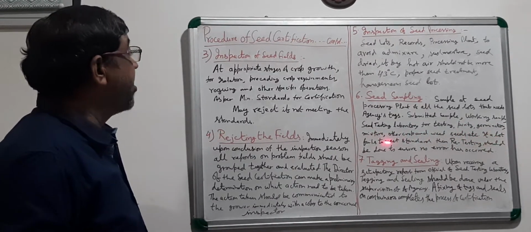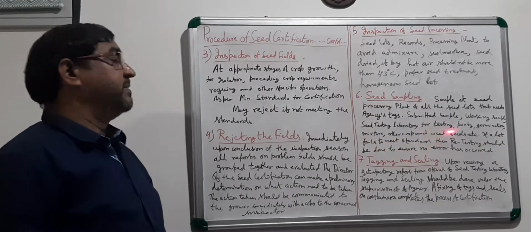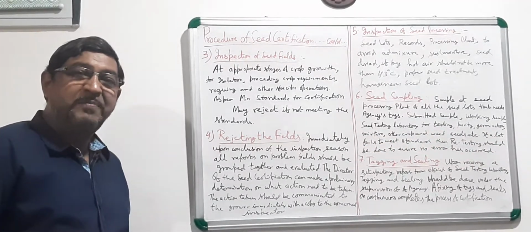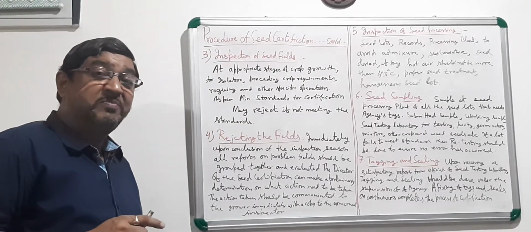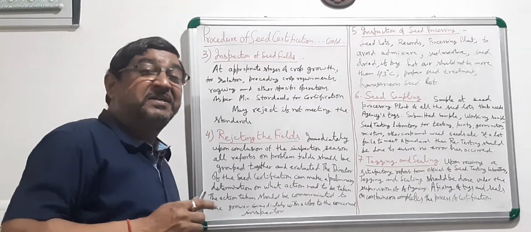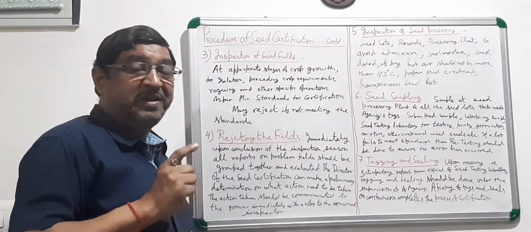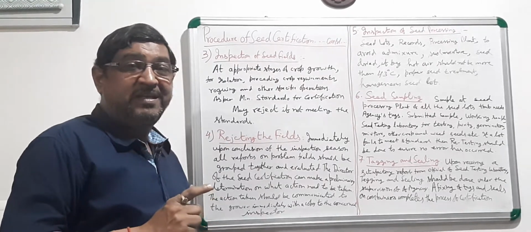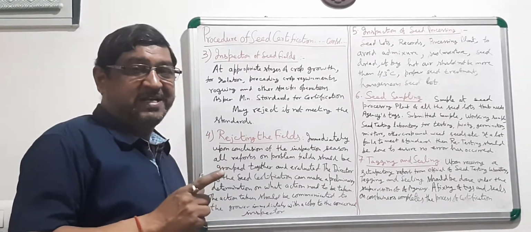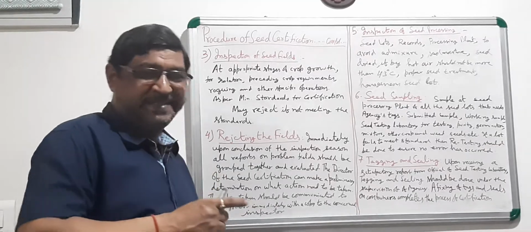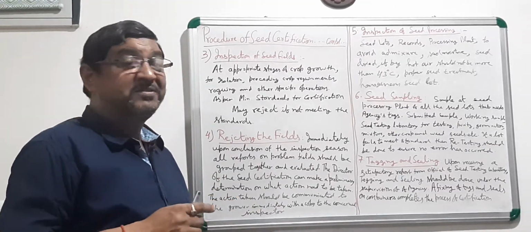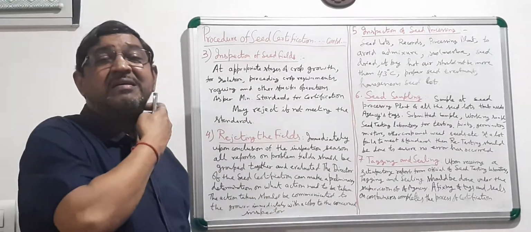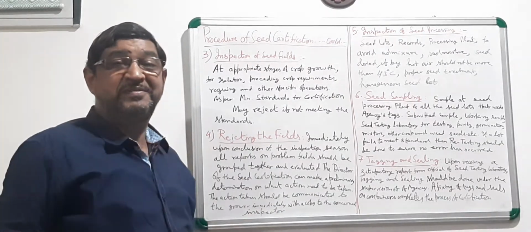If a lot fails to meet the standard, what will happen? There should not be any error. You have to be very, very cautious. If any sample is failing, you have to repeat the testing. So much labor, so much expenditure has been done.